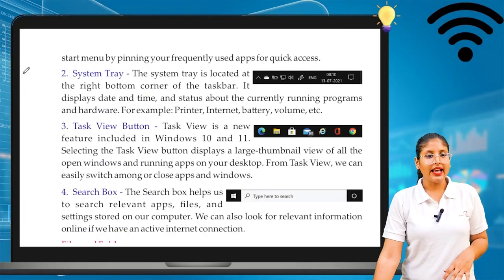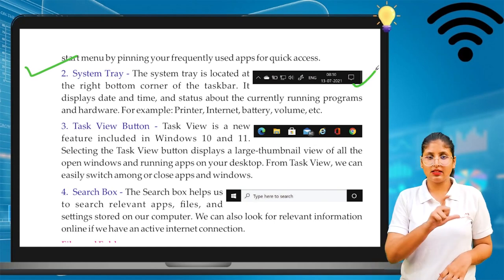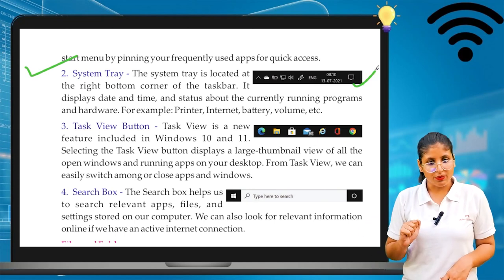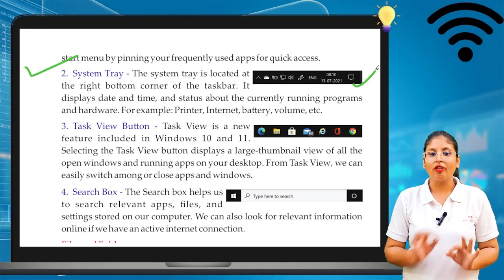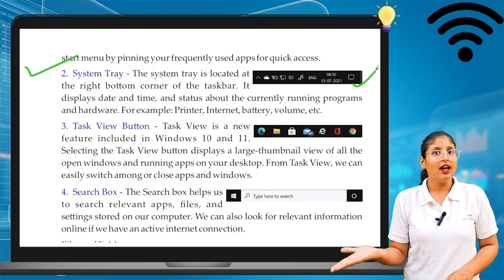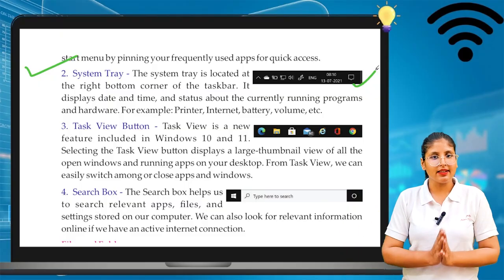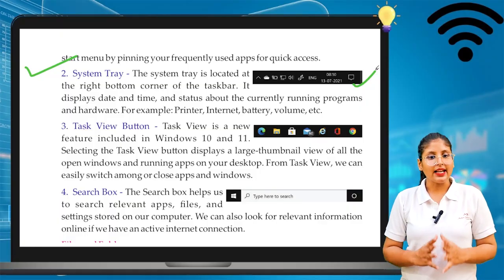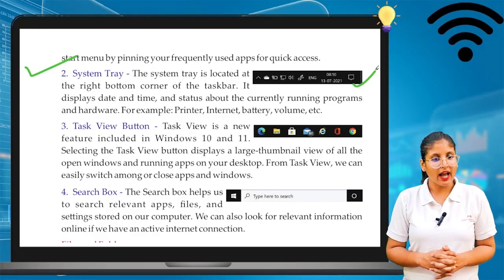Next is the system tray. Look, the system tray is at the bottom of your desktop screen. The system tray is located in the right bottom corner of your taskbar. The start button is in the left bottom, and the system tray is in the right bottom. It displays the date and time and the status of the currently running programs and hardware.